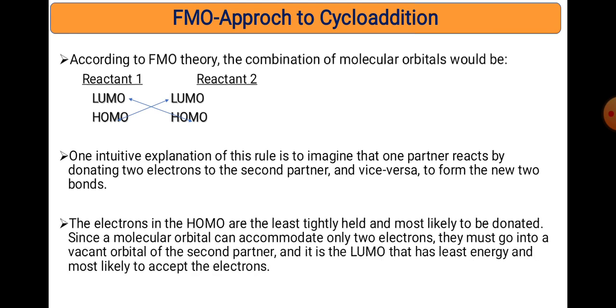The electrons in the HOMO are least tightly held, at a high energy level, and are loosely held, so they are most likely to be donated. Since a molecular orbital can accommodate only 2 electrons, they must go into the vacant orbital of the second partner. That's why we choose the lowest energy LUMO, which is most likely to accept the electrons. So HOMO is the most likely to donate electrons, and LUMO is the most likely to accept them. Keep in mind that in a cycloaddition reaction, HOMO and LUMO partners are always required. One is the HOMO, the second is the LUMO from the other molecule.